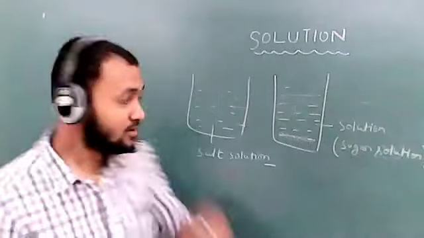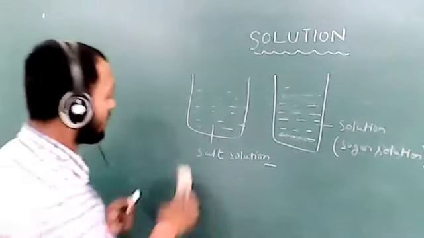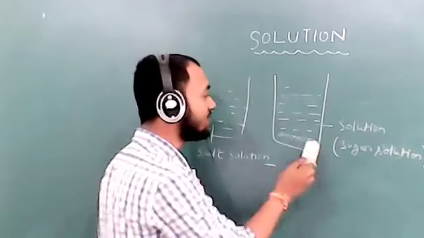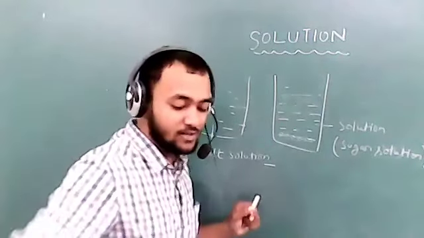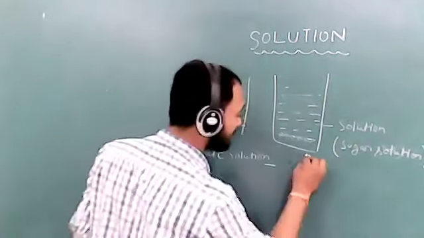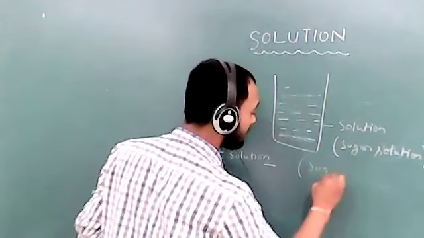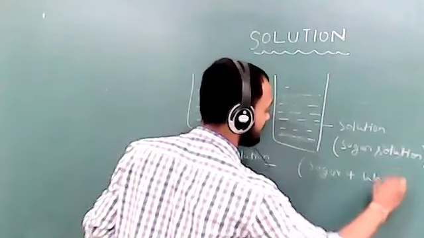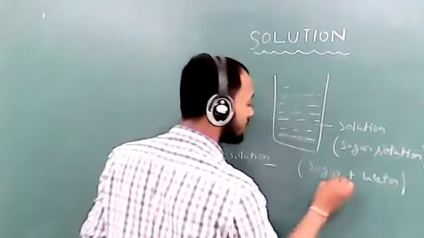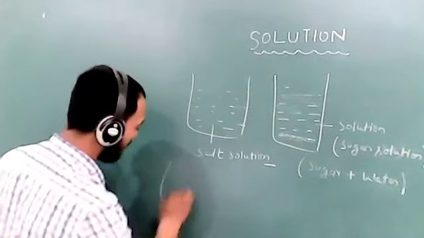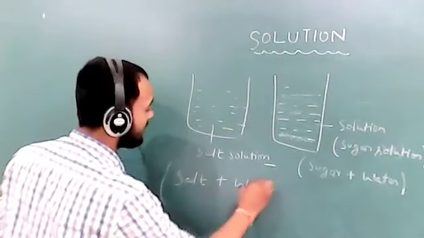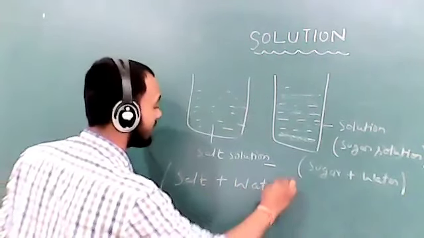Now, two things. There are two things in a solution: this water and this sugar. In sugar solution, what are the two things? Sugar plus water. Sugar is solid and water is liquid. And in salt solution, salt plus water. Water is liquid and salt is solid.